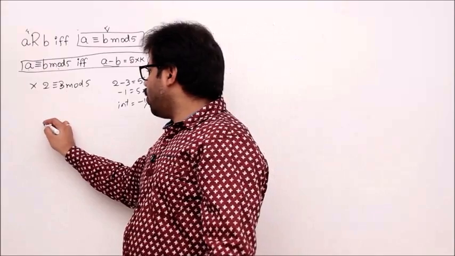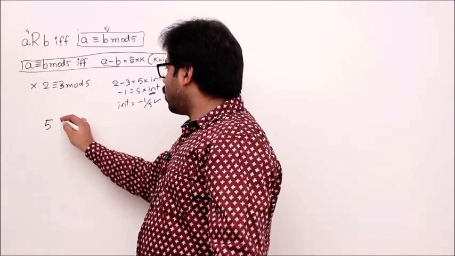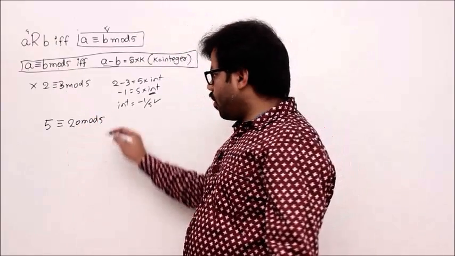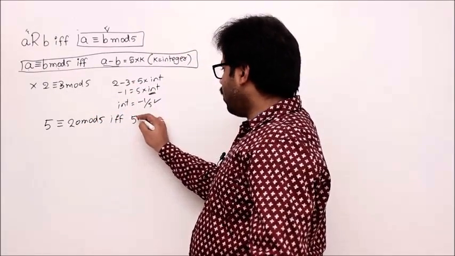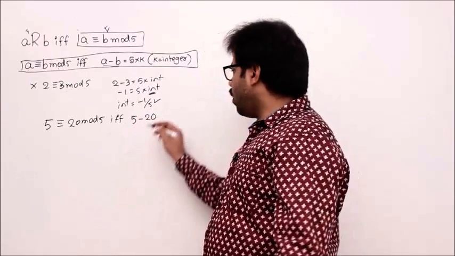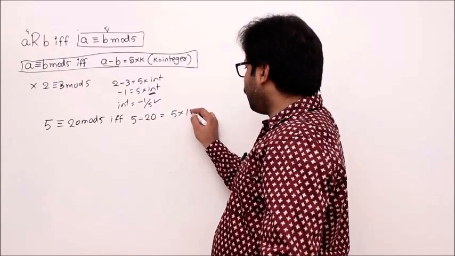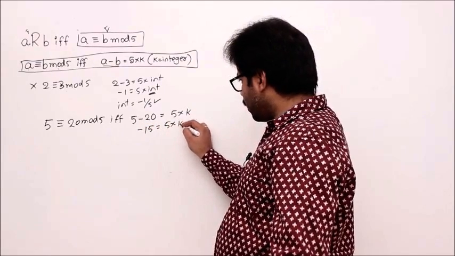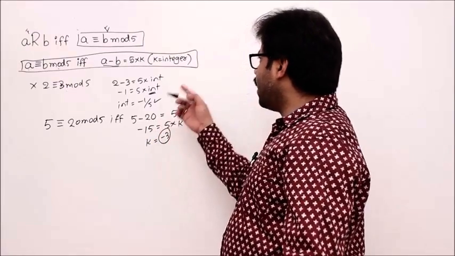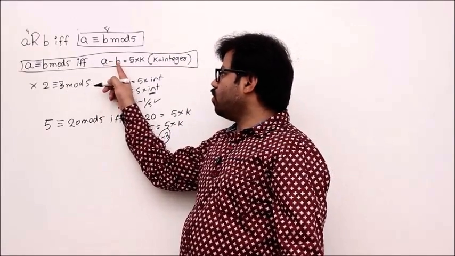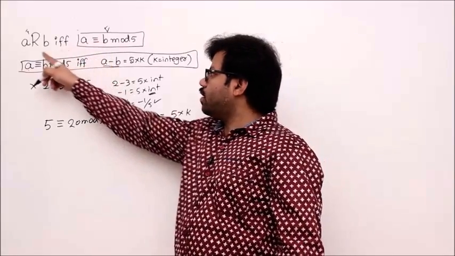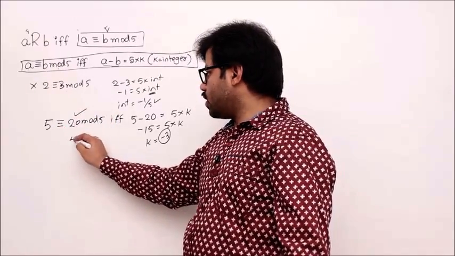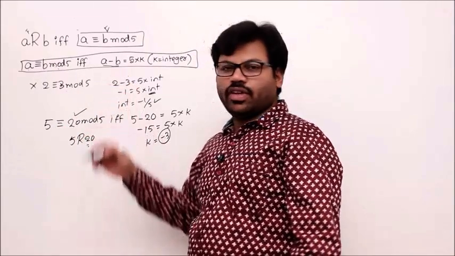Let's take one more example. Is 5 congruent to 20 modulo 5, yes or no? 5 is congruent to 20 modulo 5 if and only if the difference 5 minus 20 equals 5 times k. Let's try: 5 minus 20 is minus 15, equal to 5 times k. Yes, such k is minus 3. When such k exists, this becomes true, and if this is true, then this is true. Hence a is related to b. So 5 is congruent to 20 modulo 5 is right. That's why 5 is related to 20 according to the definition.